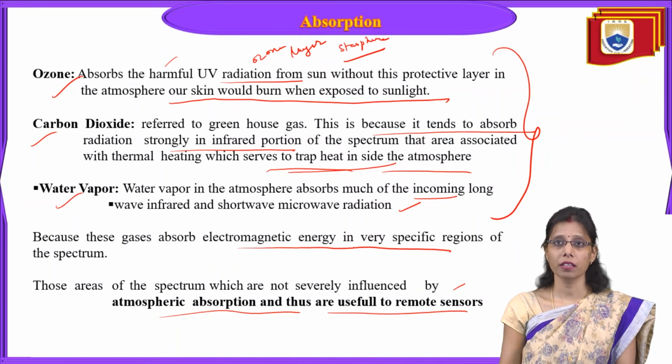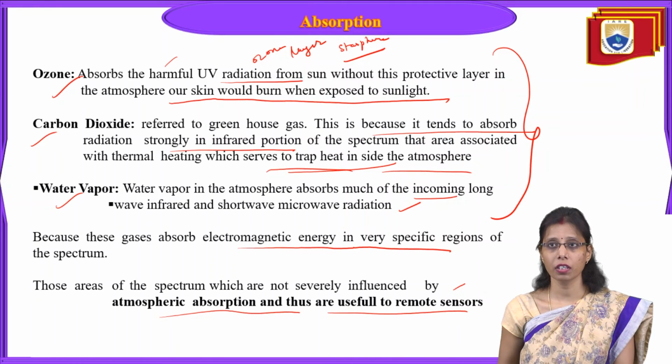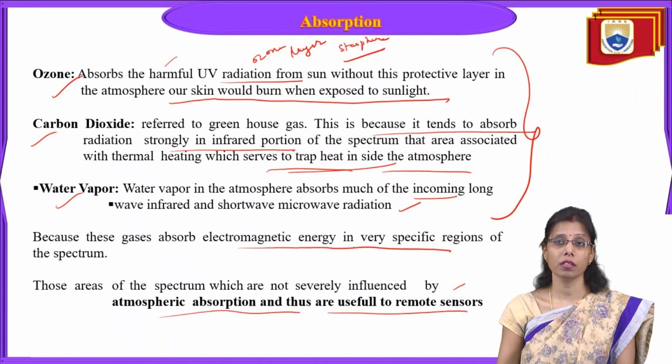So these are the two mechanisms that happen when the energy interacts with the atmosphere, right? I hope you understood what scattering and absorption are and why they happen, why our eyes see the sky blue in color, and why our eyes see the water body blue in color. These are all due to Rayleigh scattering, Mie scattering, and non-selective scattering. We can see all these colors with our eyes in the atmosphere, and this is why the rainbow occurs. These are the scattering mechanisms, and due to them only we can see all these rainbows in the atmosphere.